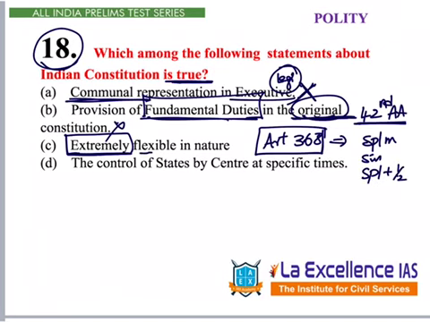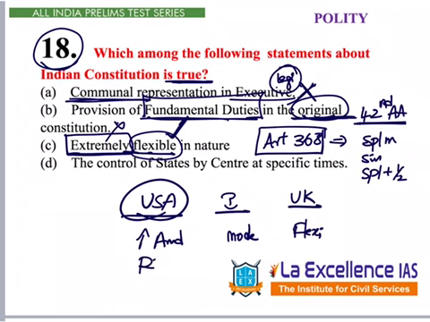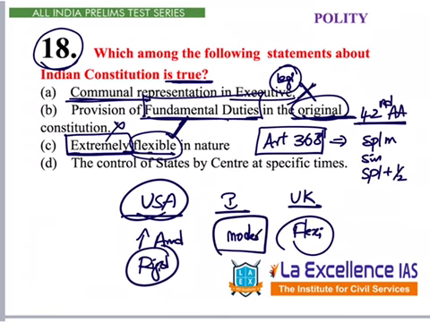This is not extremely flexible. This is flexible but not extremely flexible. If you compare USA, India and UK models of constitutions, USA is very difficult to amend, India moderate, UK is very flexible to amend. So we can't say it is rigid, we can't say it is flexible. It is moderate. It is not extremely flexible. So let's remove this. D should be the answer, but let's read that.